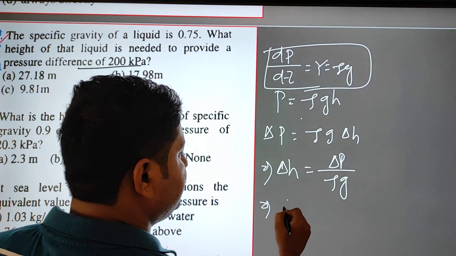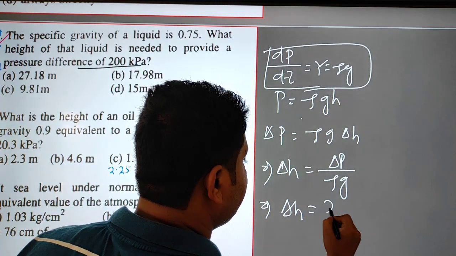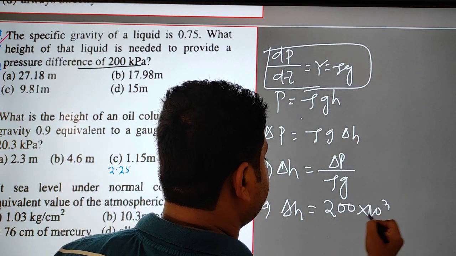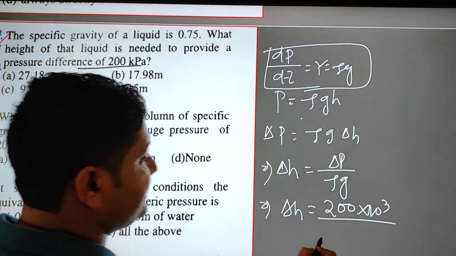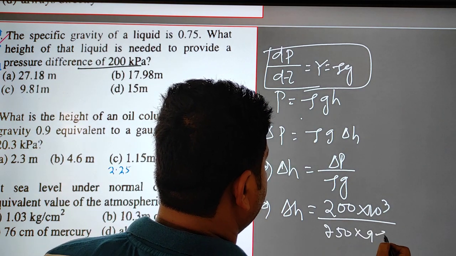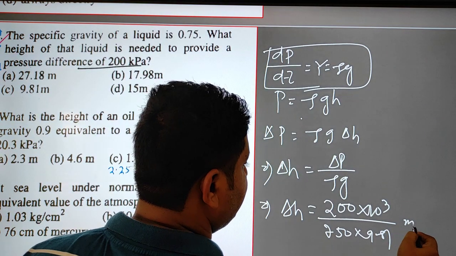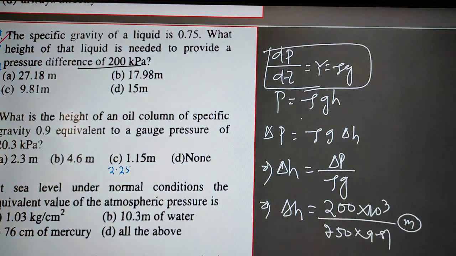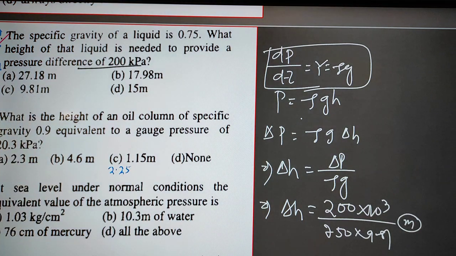So here del h will be equal to del p, which is 200 into 10 to the power 3 Pascal, divided by the density, since the specific gravity is given: 750 into 9.81. You try to solve this and find the height. Actually I did not bring my calculator, so you try to find this, and then you will get your answer.